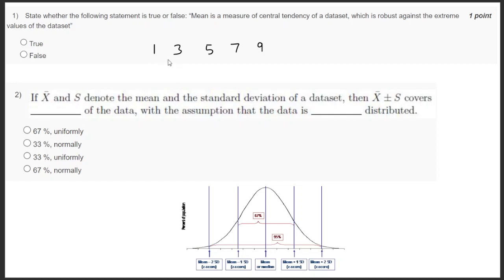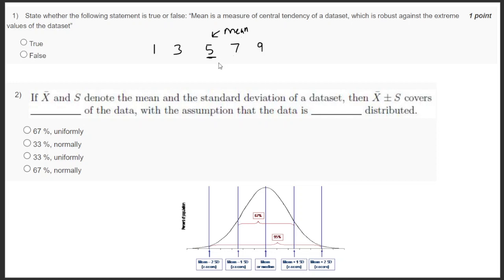In this case, the median is 5, and the mean is also 5.